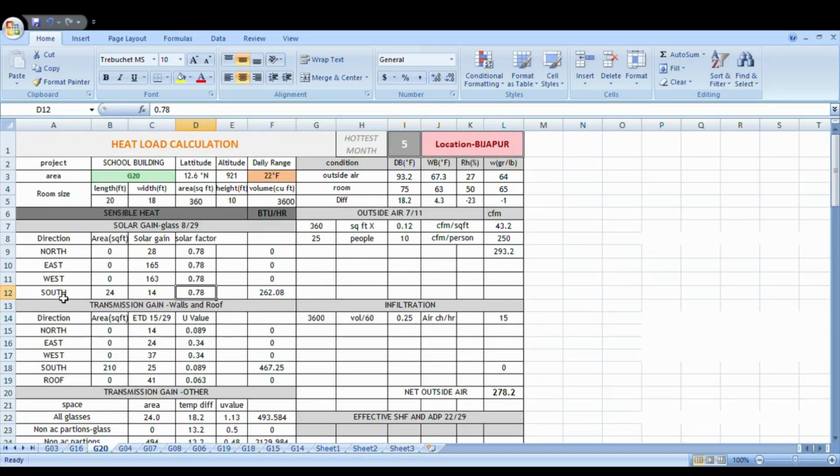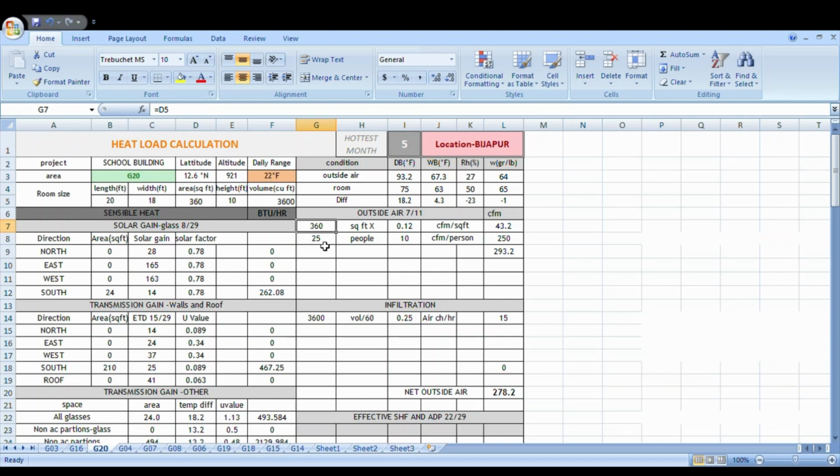So here for the south area, solar gain is 14. If you multiply all these three values, you will get 262.08 ft² per hour. Okay, this is completed. Now outside air, you will get 360 automatically in the E20 sheet.